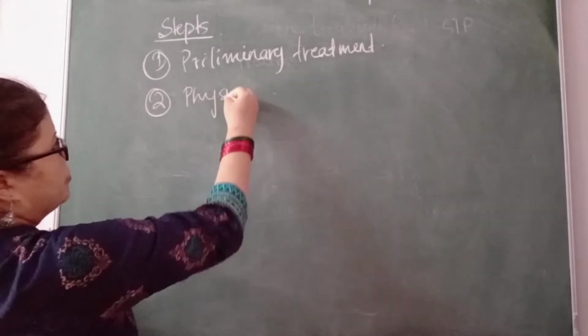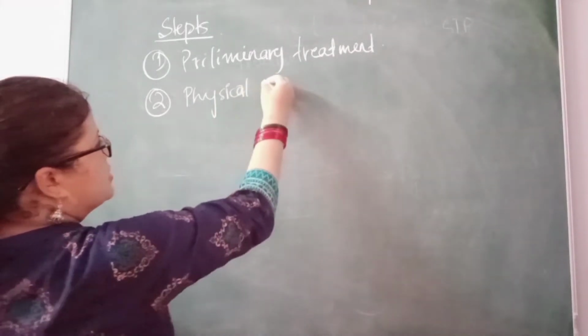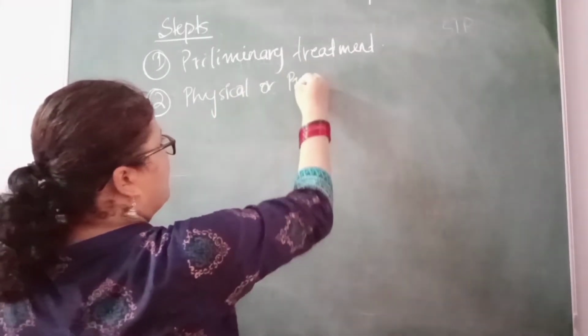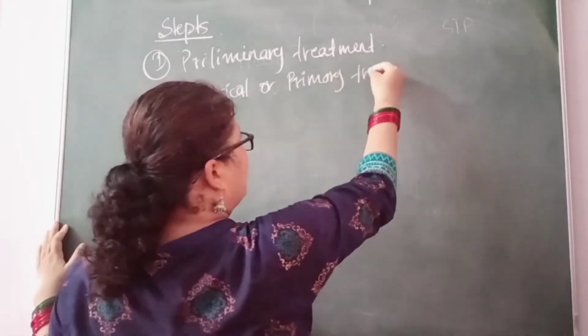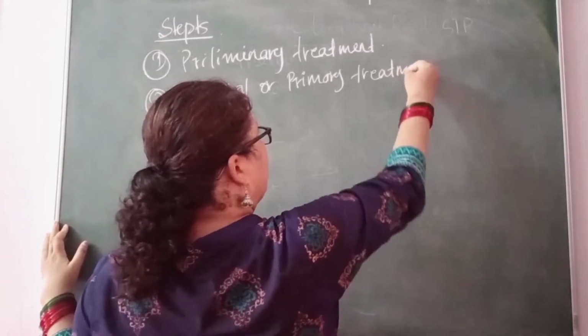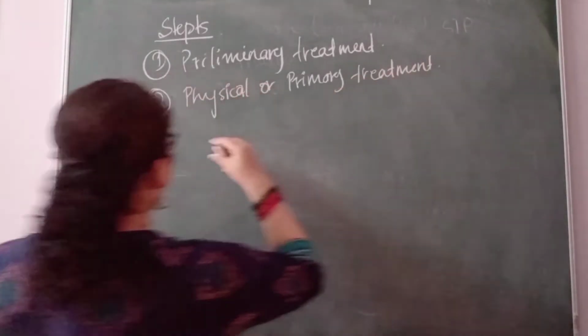The second step is the physical or primary treatment.